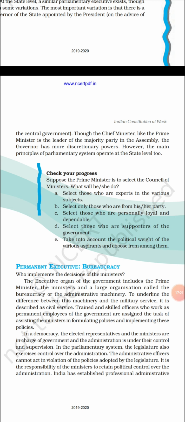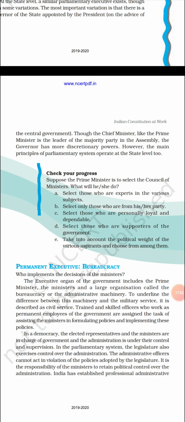The prime minister's position is a little bit complicated during a coalition government. If there is a single party, then there is no such problem, but you have to keep in mind that the prime minister should have the majority in the Lok Sabha. If he loses the majority, the prime minister loses office. If one council of ministers member has to resign, then the entire group will be dismissed.